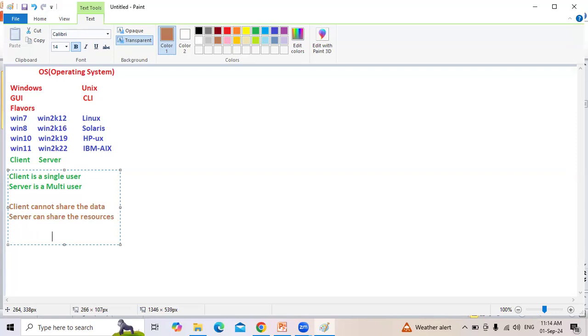Generally, the system name in Windows, we call it the computer name. How to see the system name? Go to Windows, This PC, Properties. There we can see the computer name. In Unix, the system name, we call it the host name. Microsoft, we call it computer name. Unix, we call it host name. What is the difference between computer name and host name? Are both the same or both different?